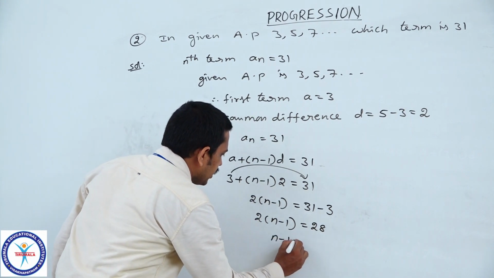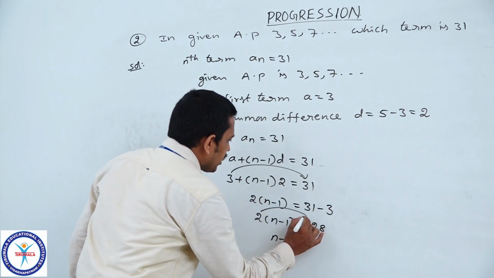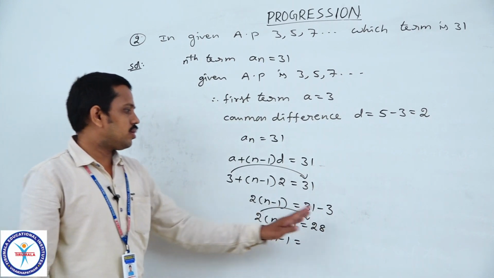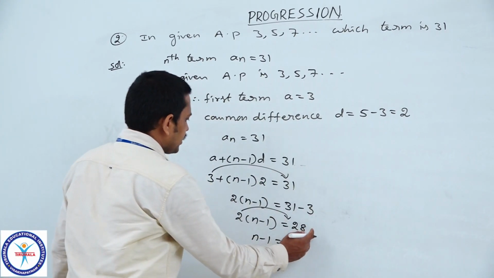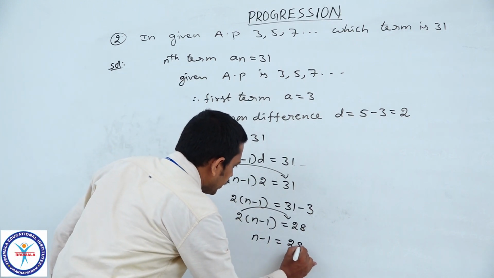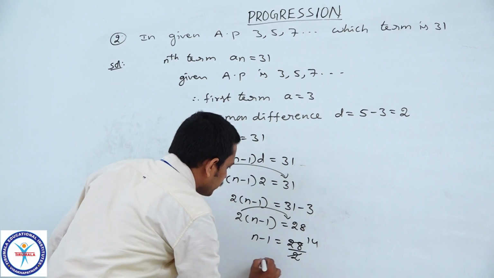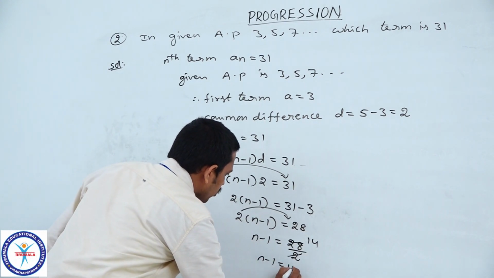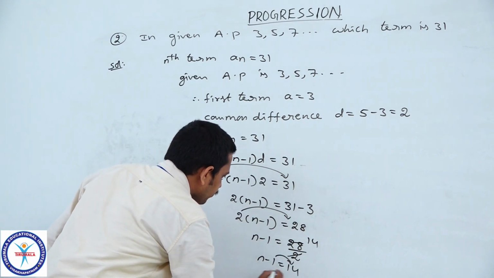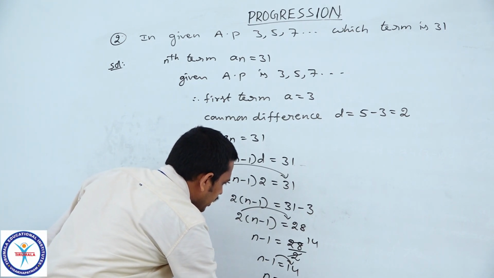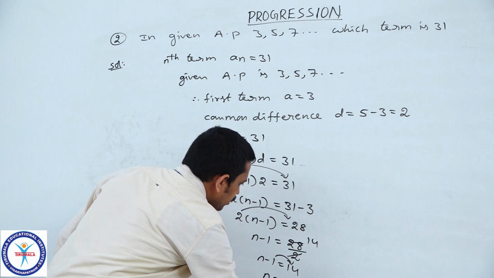Then n minus 1 is equal to, again by transposition of 2, which is multiplied with (n minus 1), it divides on the other side. So 28 by 2, 2 cancels, 14. So n minus 1 is equal to 14. By taking minus 1 to the right side, n is equal to 14 plus 1, 15.